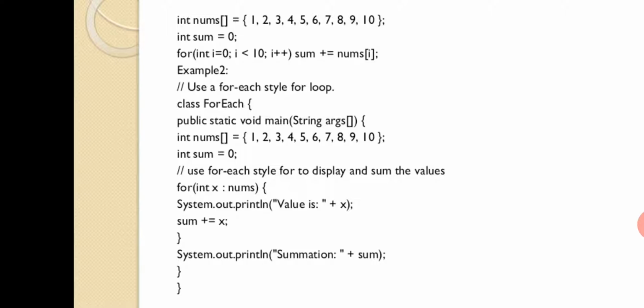There is no concept of iteration, no concept of initialization, and no concept of condition checking inside the for loop. Directly you have one variable, then a colon, then nums, the collection of data. Now after getting into the for loop, inside the brackets, what is there? It is println, value is x. Always remember, if you are using a for each loop, it will start from the 0th position always.